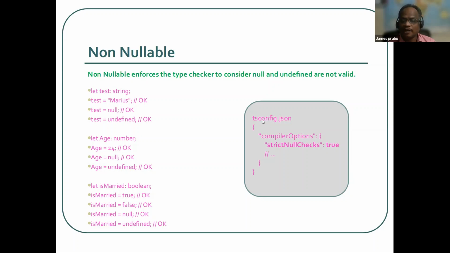So in the TypeScript configuration file, we need to set strict null check to true. If you set this variable, when we write the code it will throw an error, so the developer is aware of it. They won't assign any null. Before assigning, they will check whether the incoming value is null or not. If not null, they will assign, otherwise they will omit. So this is the option.